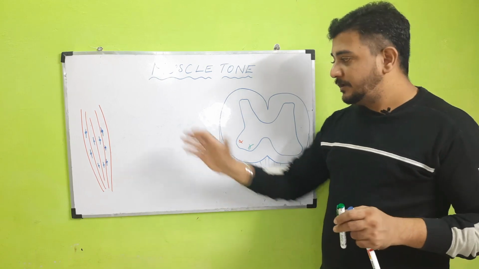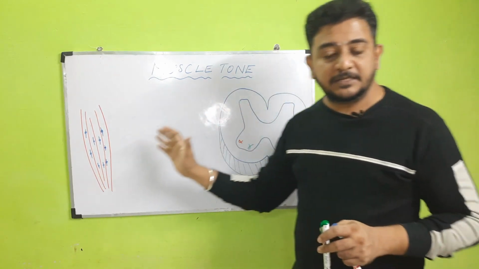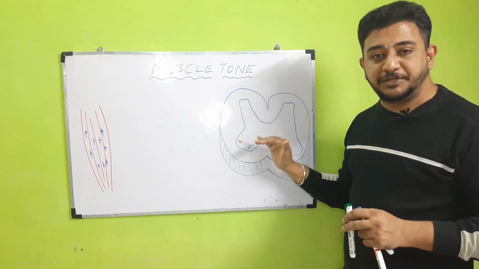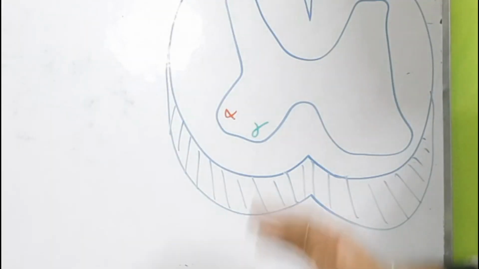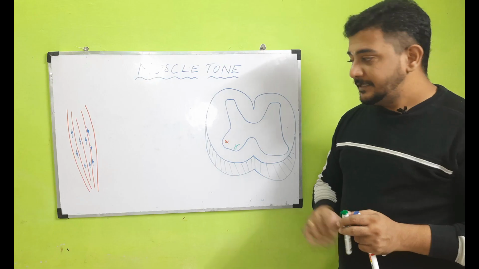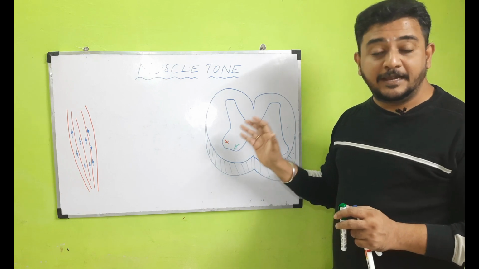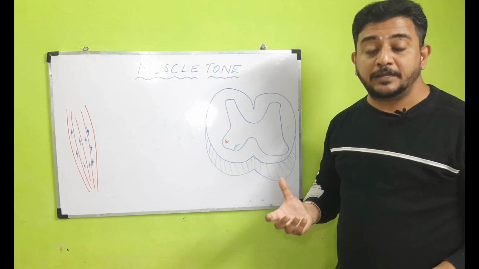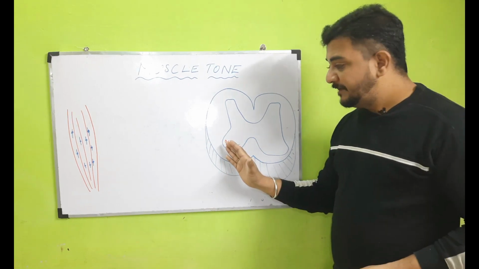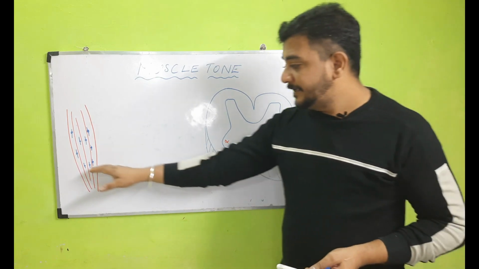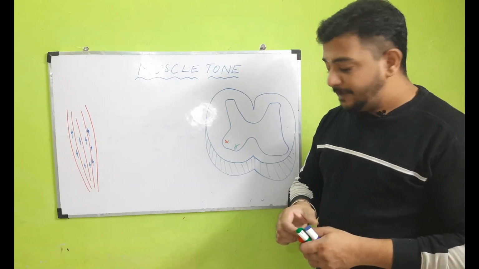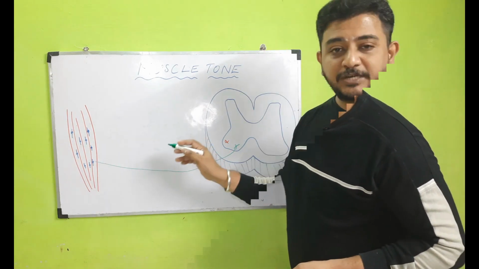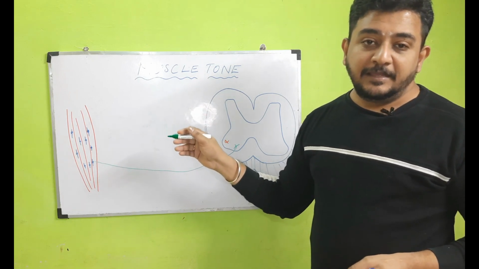In the last class we saw the relationship between the muscle and the spinal cord. Now we are introducing two different characters in the anterior horn cells. One is the alpha motor neuron, another one is the gamma motor neuron. These two functions have to be clearly understood for you to understand how the muscle tone even remains in a resting state of the muscle. The alpha motor neuron supplies the extrafusal muscle fibers, whereas the gamma motor neuron supplies the intrafusal muscle fibers which are in the muscle spindle.